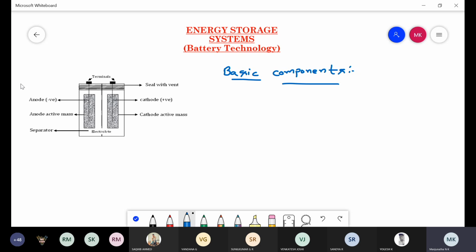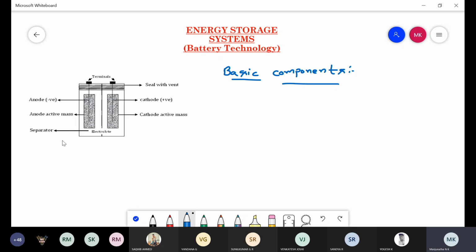A battery is constructed by using these four major components. You take any battery, either a lead acid battery, or nickel metal hydride battery, or lithium manganese dioxide battery, or lithium ion batteries, or zinc air battery, or aluminium air battery, etc.